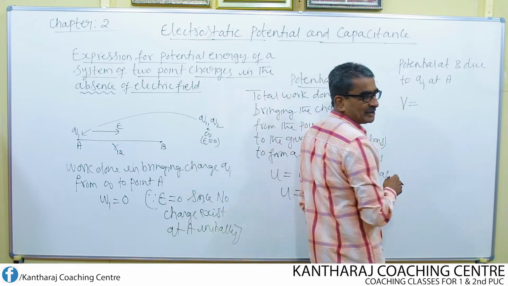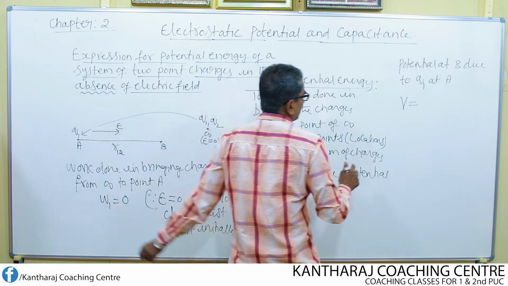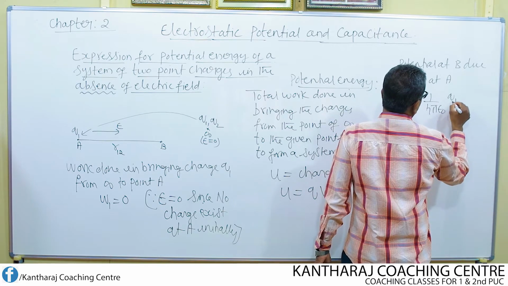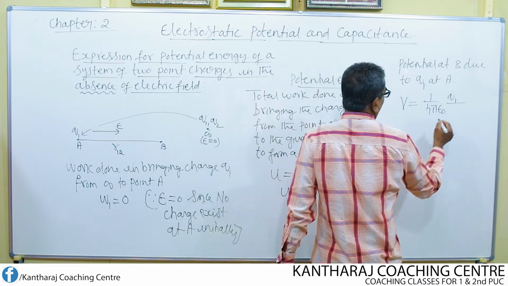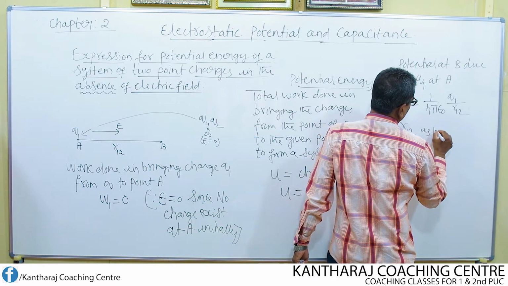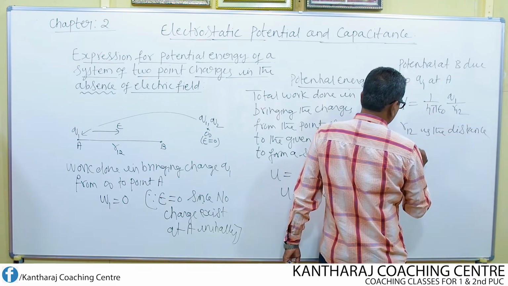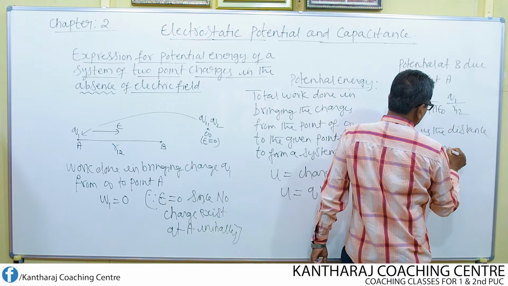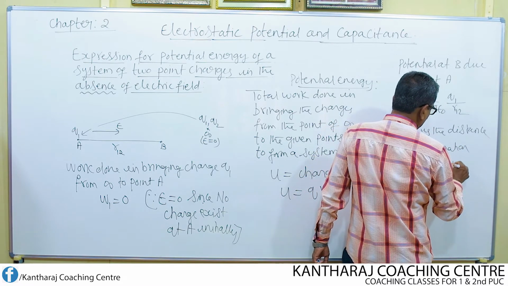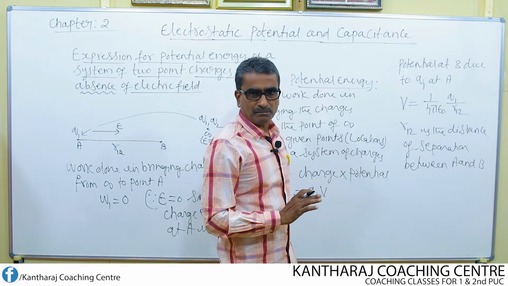I call that potential V. V is the potential at the point B due to the charge Q1, given by 1 over 4 pi epsilon naught, Q1 divided by R12. What is R12? R12 is the distance of separation between A and B, at which the two charges are placed.